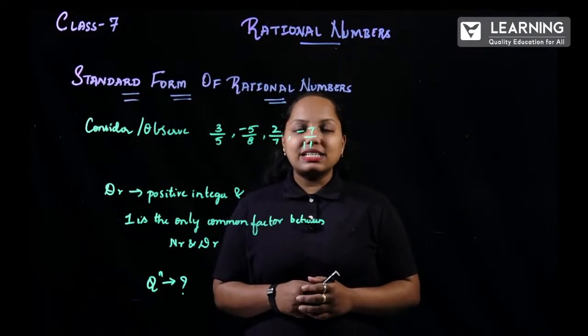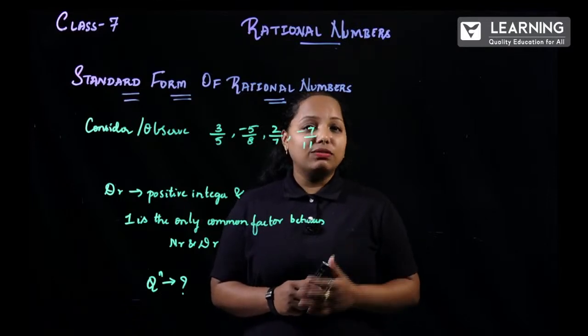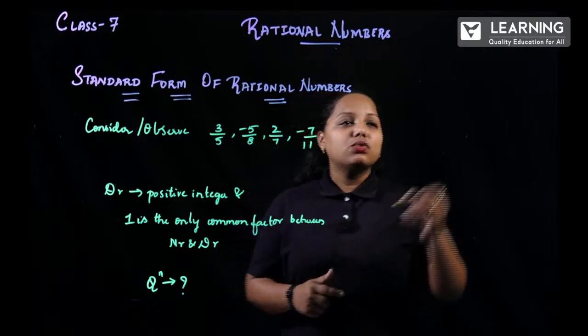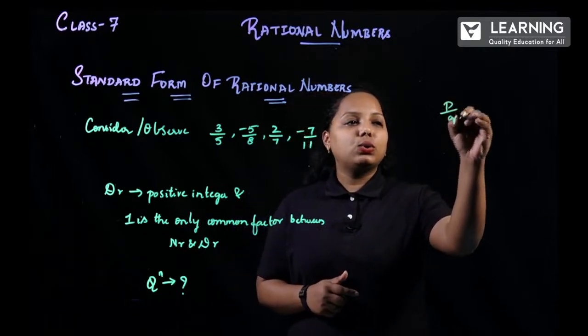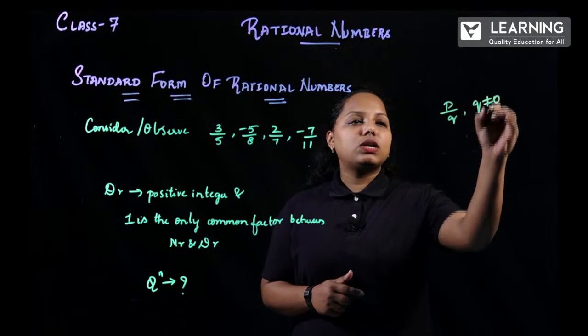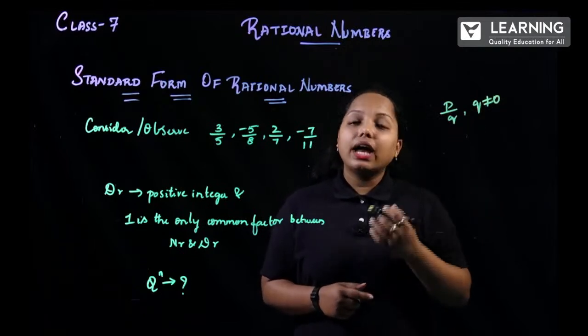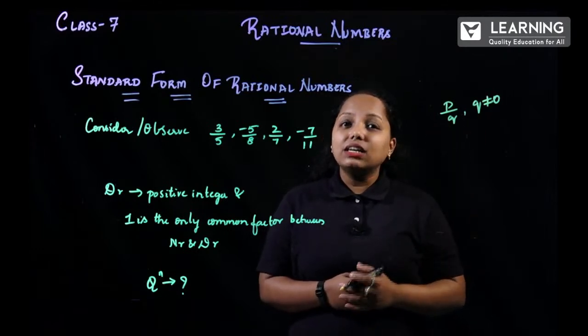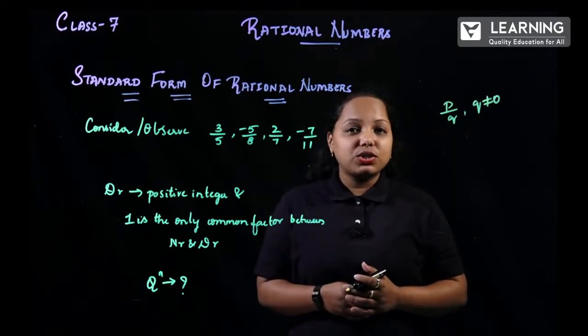So, what exactly is the standard form of rational numbers? Well, we know from the previous sessions: what are rational numbers? Rational numbers are numbers in the form of p by q, where q is not equal to 0, and p can be an integer and q can also be an integer. So, what exactly is the standard form of rational numbers?